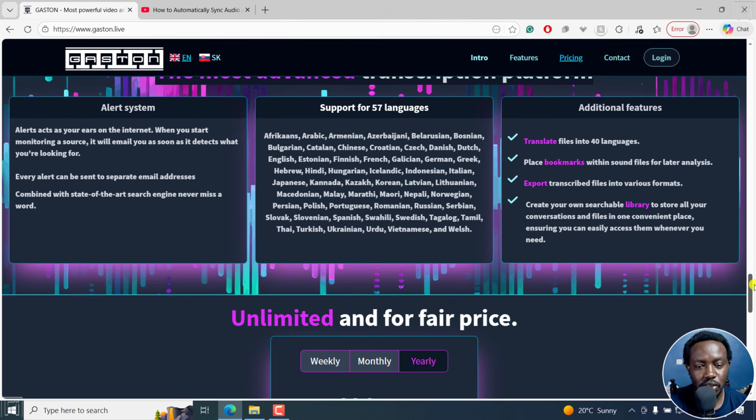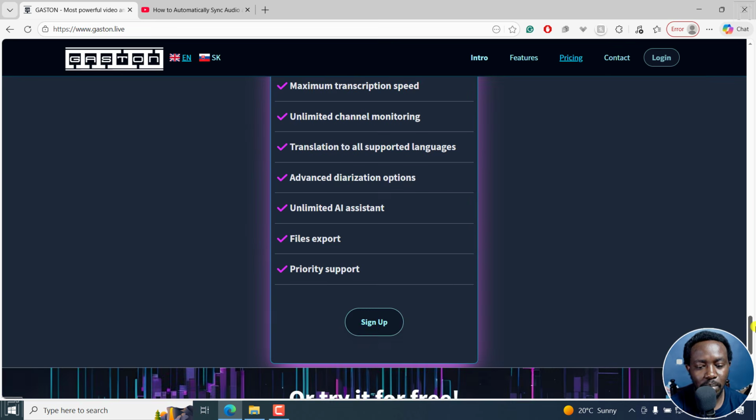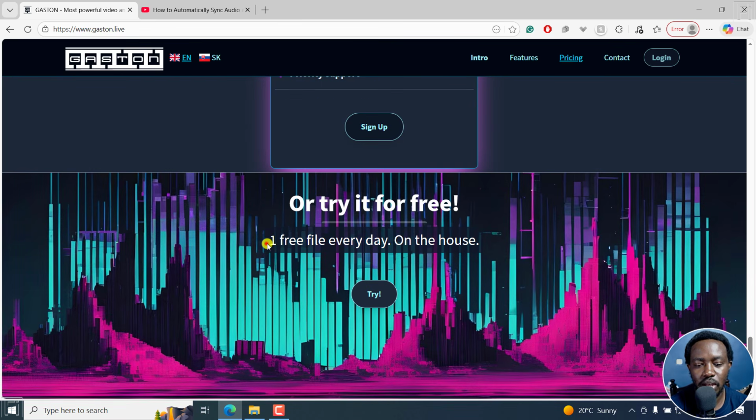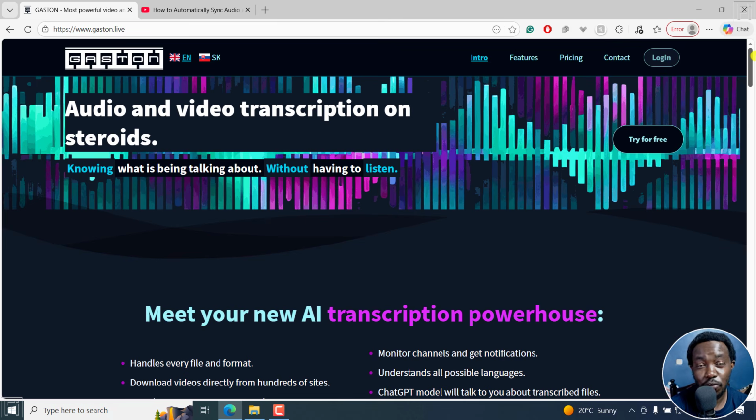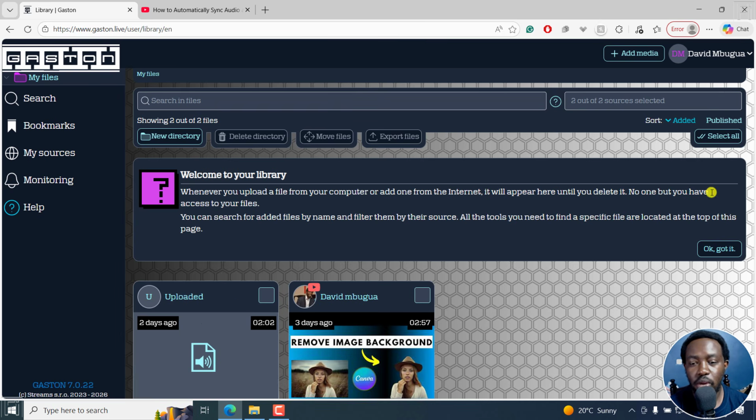So as you can see, all that's supported, but of importance here is you can transcribe at least one file for free every day. That's on the house. Now, for you to actually find the most useful part of this, you may need to buy, but you can always try. As you've seen, we have one free file transcription per day. So I'm going to log into my account so that I can give you a quick overview of how everything looks.